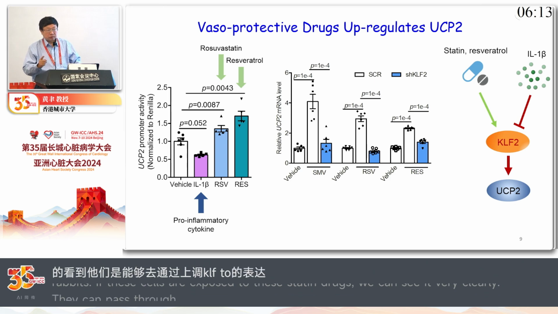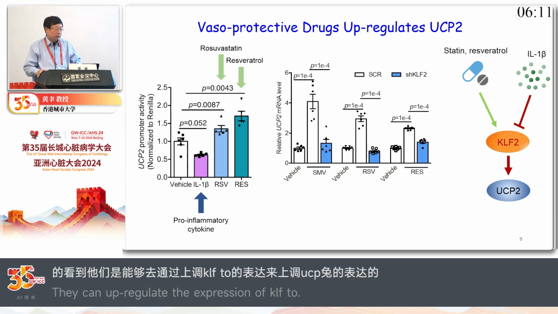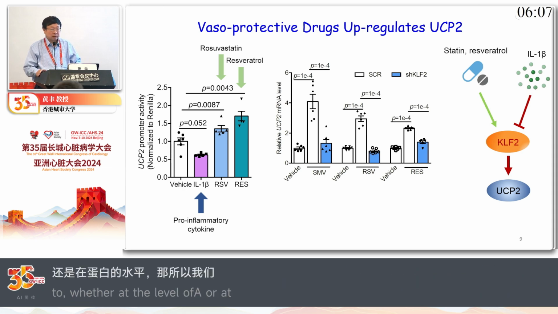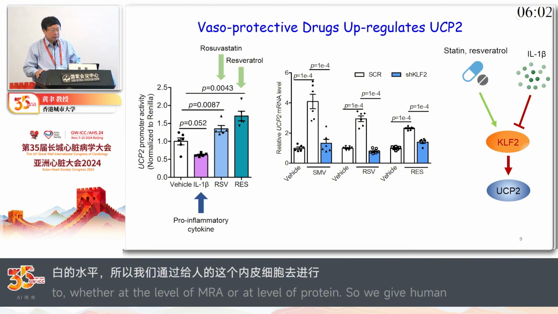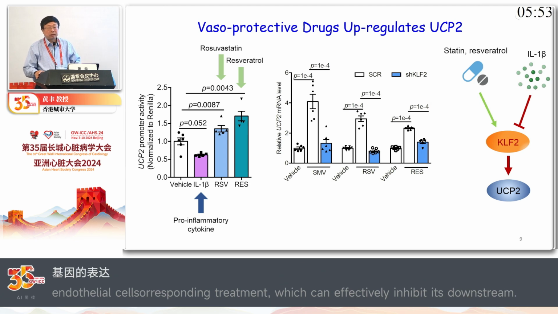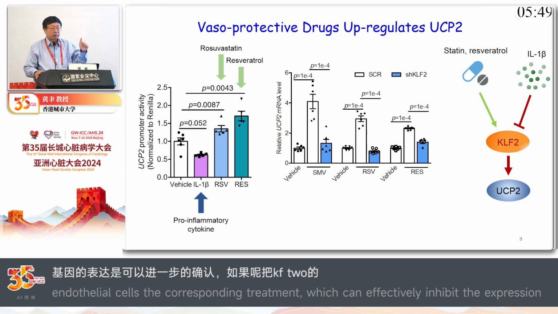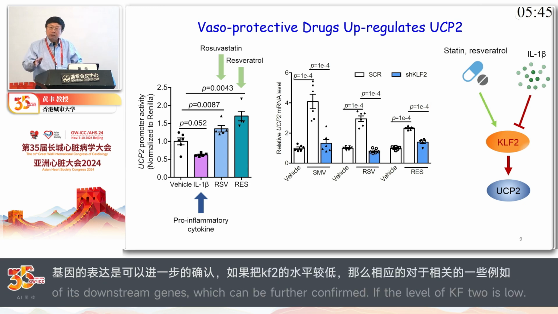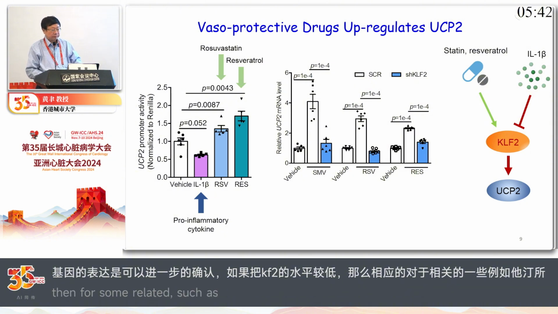But by contrast, if you treat human endothelial cells with inflammatory cytokines such as interleukin-1 beta, it's quite effective to suppress the expression. So this can be further confirmed. If you knock down KLF2, then all the effects produced by resveratrol or statins on the expression of UCP2 basically reverse.